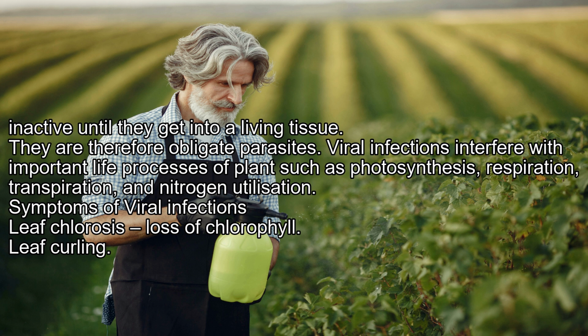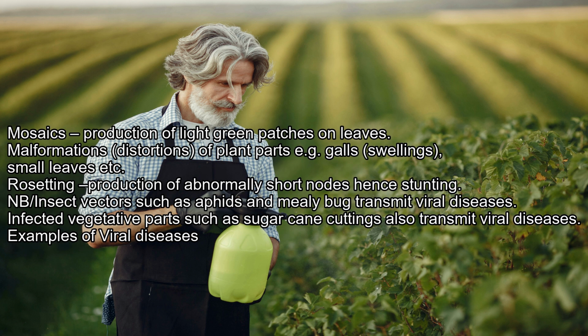Symptoms of viral infections: leaf chlorosis, loss of chlorophyll; leaf curling; mosaics, production of light green patches on leaves; malformations, distortions of plant parts, e.g., gall swellings and small leaves; and stunting, production of abnormally short nodes. Insect vectors such as aphids and mealybugs transmit viral diseases. Infected vegetative parts such as sugarcane cuttings also transmit viral diseases.